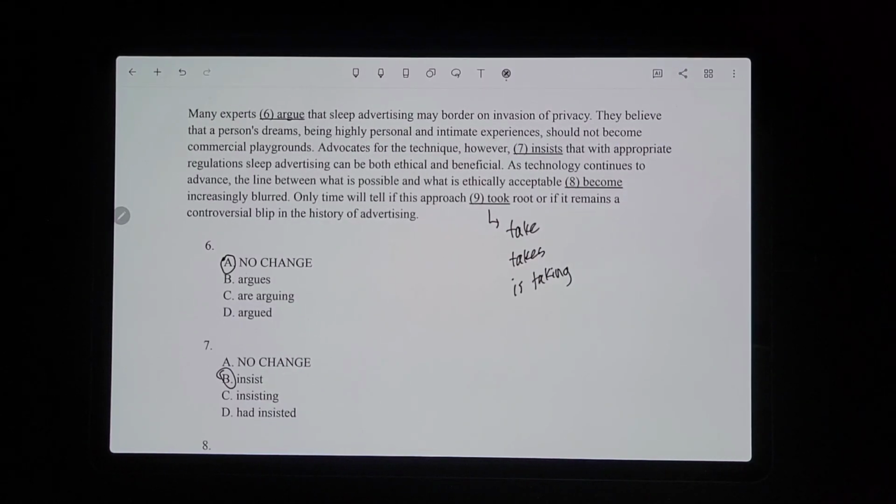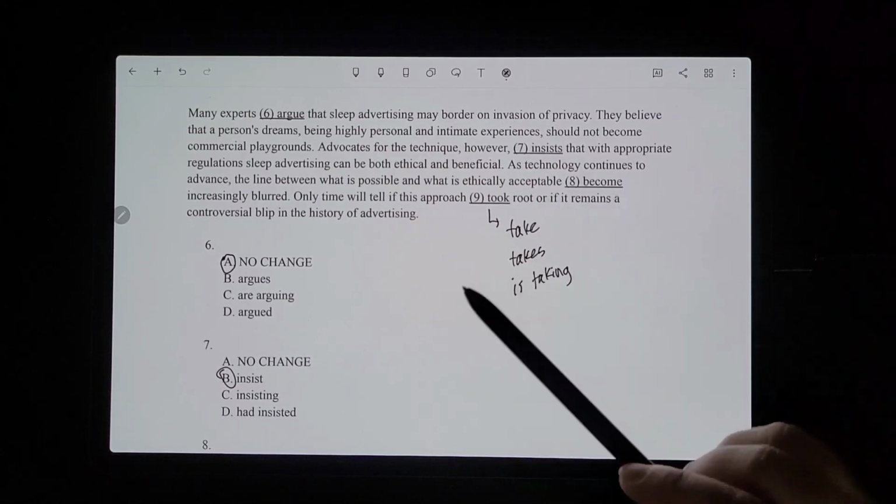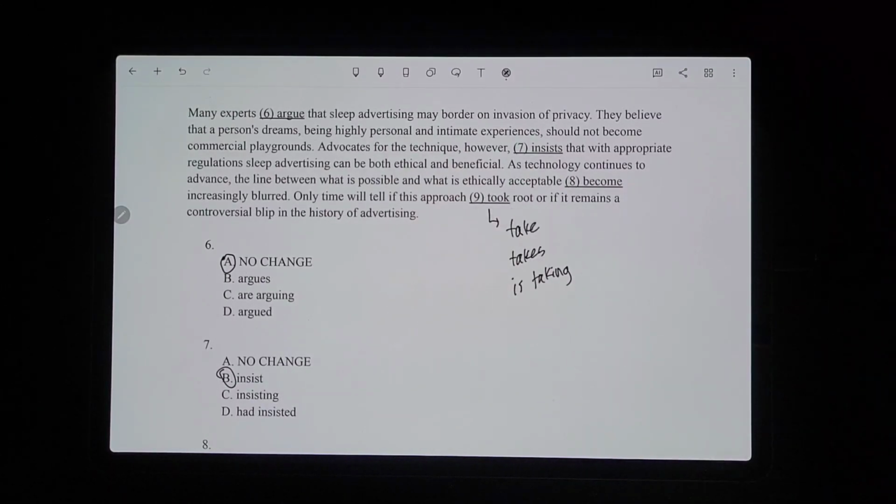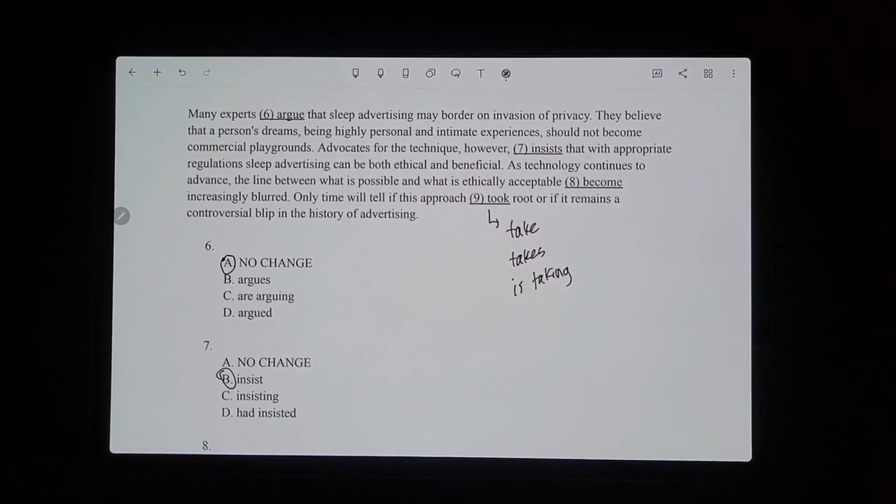Okay, for number 9, since I'm zoomed in, it kind of got cut off. So here are the other answer choices, like we could have no change or one of these for number 9. Only time will tell if this approach took root or if it remains a controversial blip in the history of advertising. So only time will tell if, so this approach is this one singular approach.